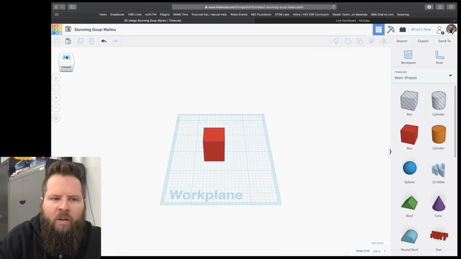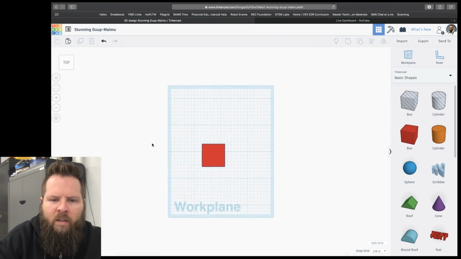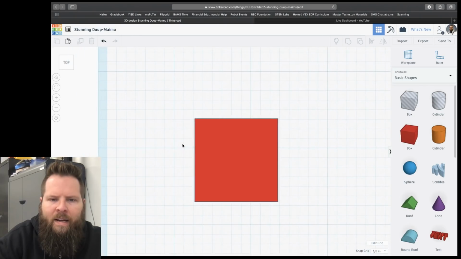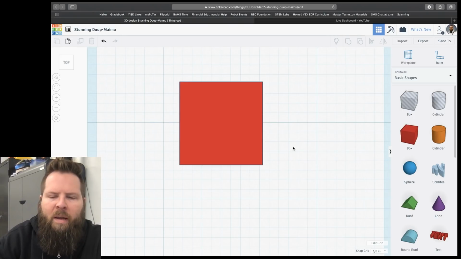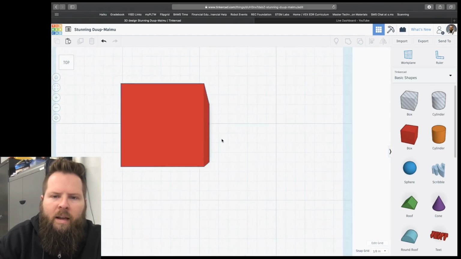I'm going to click home first, and then I'll click top view. Maybe zoom in a little bit. Now right now, if I click and hold my middle mouse wheel, I can drag it around, but